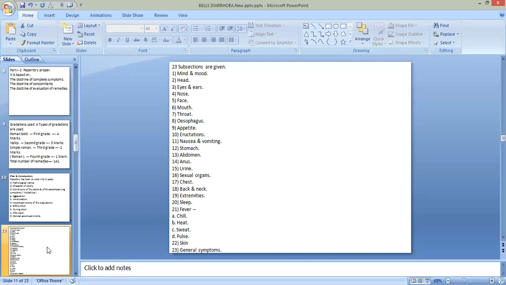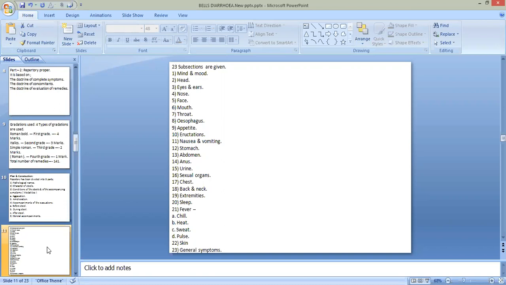So the first section is mind and mood, second one is head, third eye and ear, fourth one is nose, face, mouth, then throat, esophagus, appetite, eructations, nausea and vomiting, stomach, abdomen, anus, urine, sexual organs, chest, back and neck, extremities, sleep, fever, in fever, chill, heat, sweat and pulse, then skin, and the last, 23rd subsection, is general symptoms.